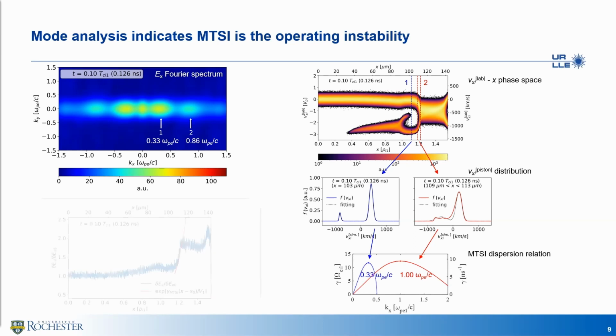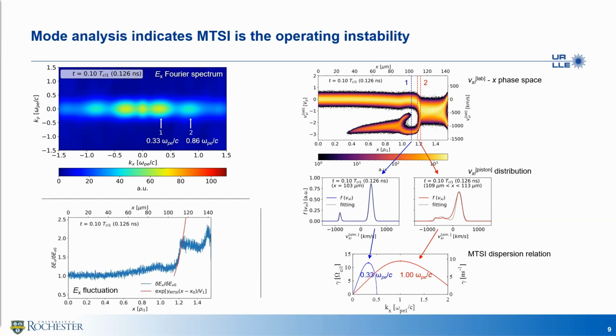Another evidence is the Ex fluctuation level, plotted in the lower left corner. The fluctuation of Ex normalized by its upstream value is well described by the growth rate of MTSI. Therefore, we could draw a conclusion that MTSI indeed provides dissipation for the shock.